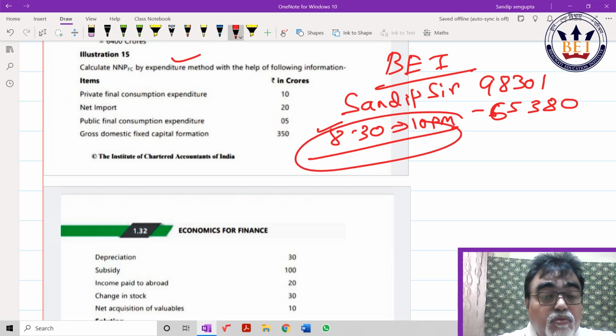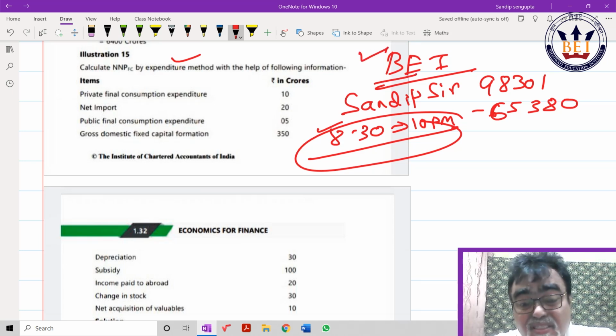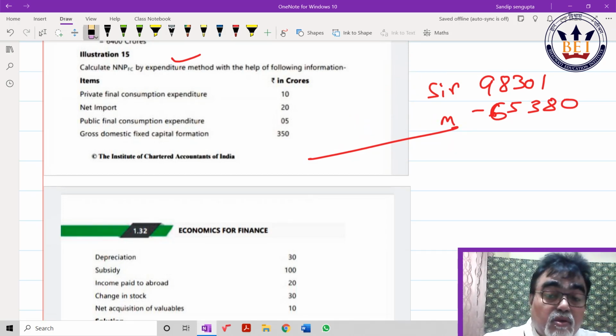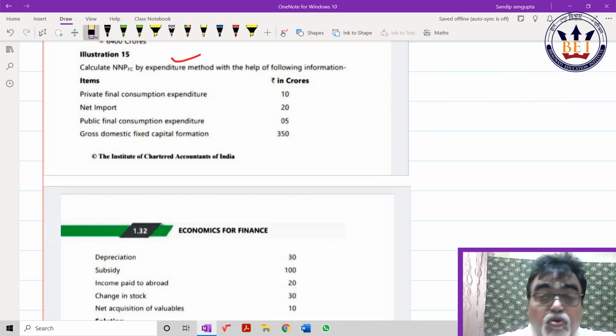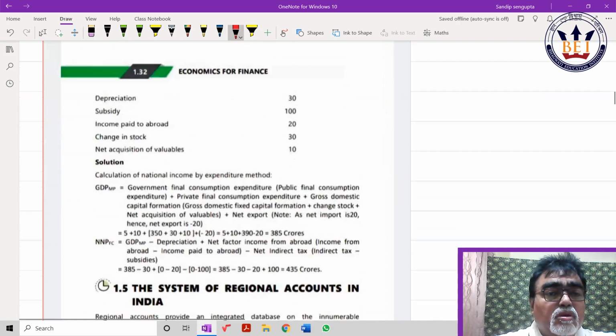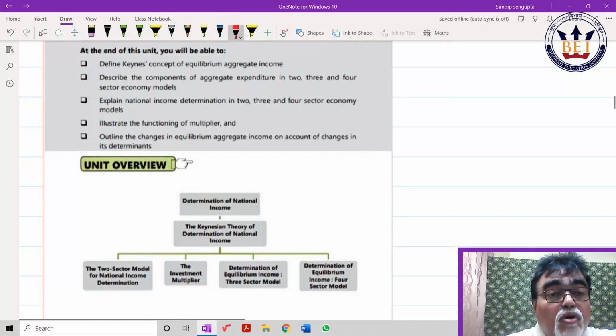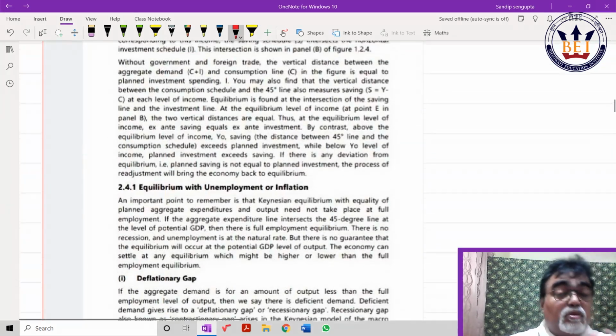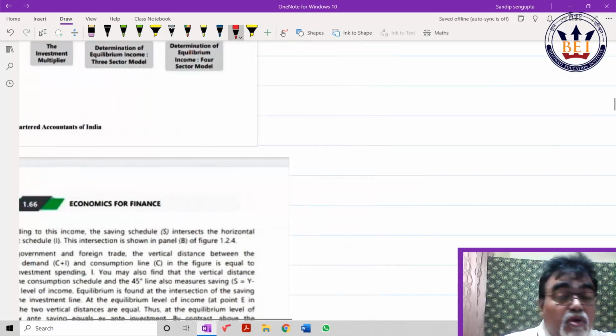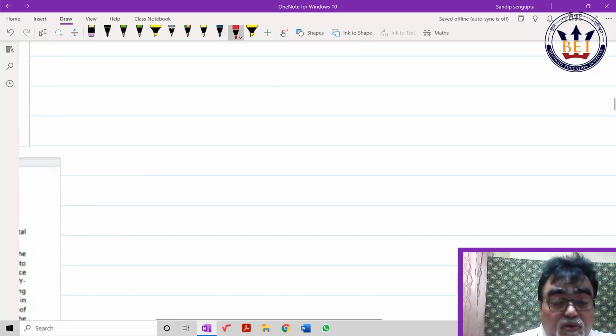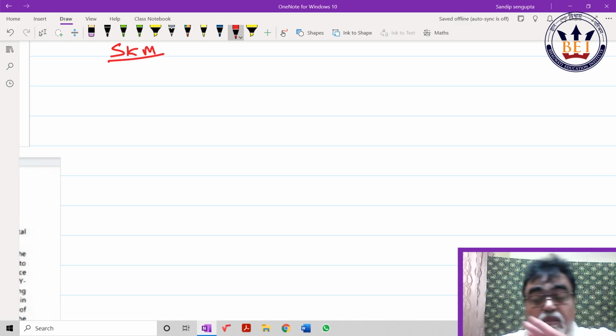Now I'll switch to the second crucial portion, the simple Keynesian model. Before I switch into this new portion, I just want to help you. Just keep your copy and keep on writing. It will help you brush up. I repeat, those who have not touched economics till date, it is not for you. It is for the people who have already touched it and need to have an amendment. It will be helpful.